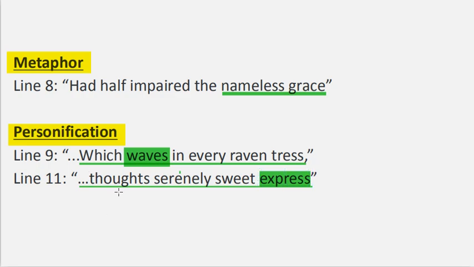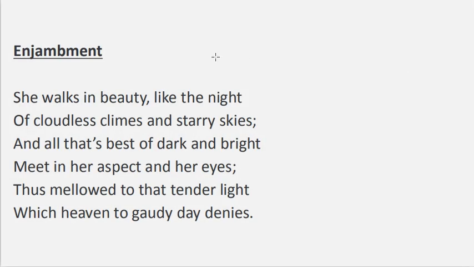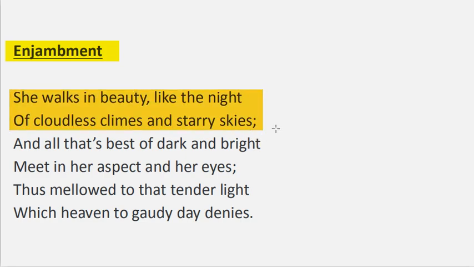Let's go to the next device, enjambment. Enjambment is achieved when a sentence does not finish within a line of poetry and is carried over to the following line without a pause. We can see enjambment in the poem, but let's see the first stanza. She walks in beauty like the night of cloudless climes and starry skies. You can see that the first line does not finish that thought. The sentence continues in the second line, like the night of cloudless climes and starry skies. So that is an example of enjambment.